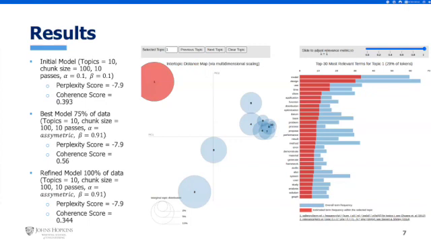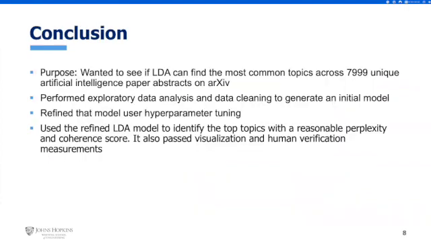So overall, our purpose was to see if LDA could find the most common topics across 7,999 unique papers, and it did that fairly well. We performed some exploratory data analysis, cleaned up the data, and got our initial model, then refined those hyperparameters to see if we could get it even better. And our ultimate results passed all four of our evaluation criteria, which is great.